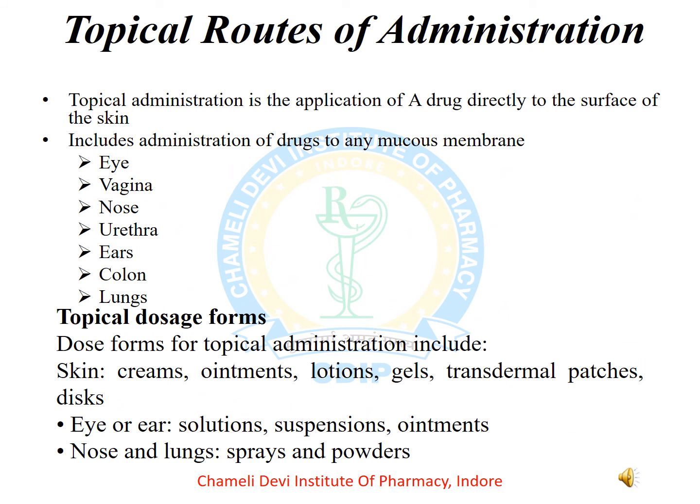The topical route of administration is the application of a drug to the surface of the skin. It includes administration of drug to any mucosal membrane, that is eye, vagina, nose, urethra, ears, colon and lungs. Topical dosage forms include skin creams, ointments, lotions, gels, transdermal patches and discs. For ears and eyes, solutions, suspensions and ointments. For nose and lungs, sprays and powders.